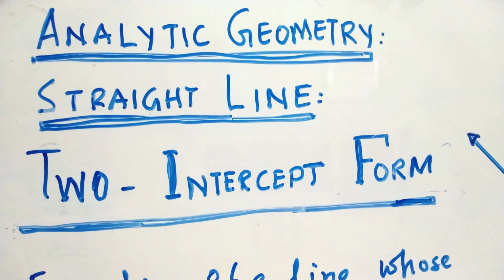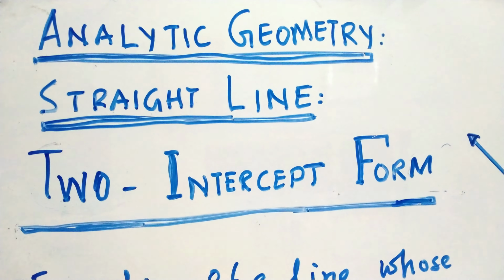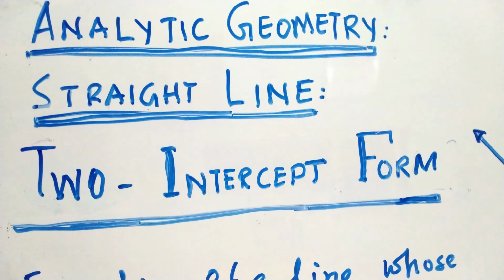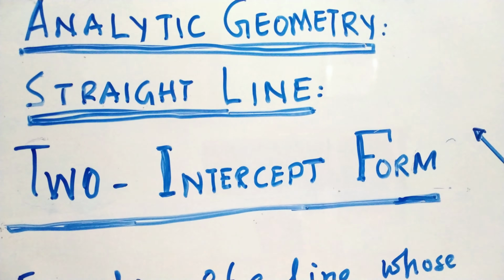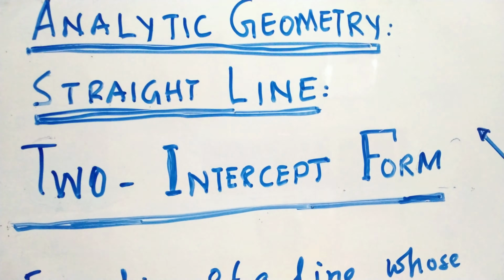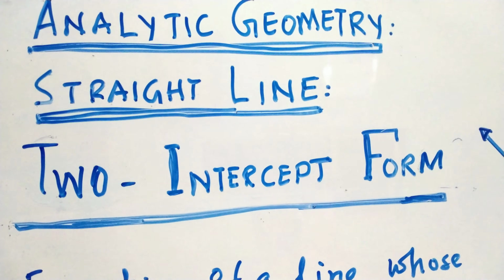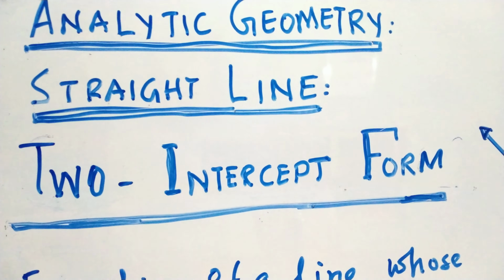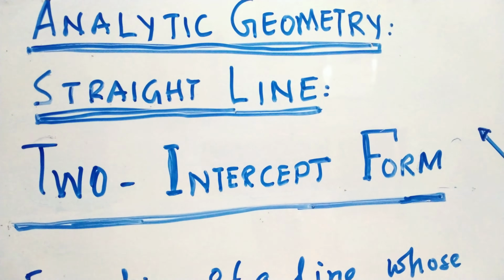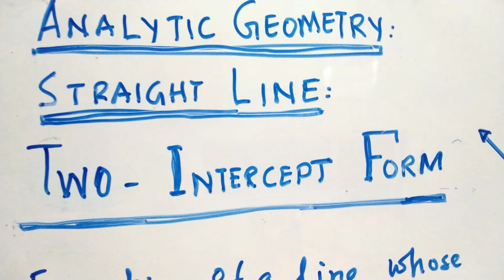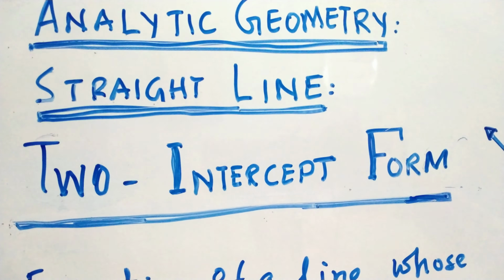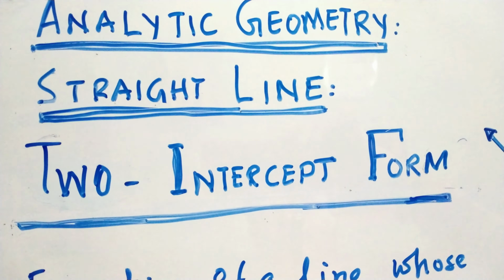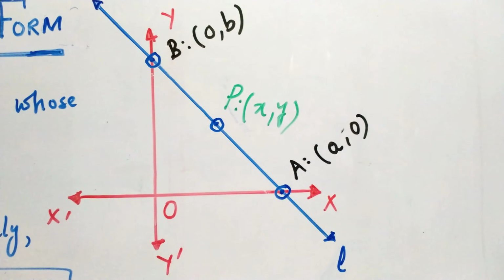While discussing the straight line in analytic geometry, we have discussed different forms of the straight line earlier. Now we have come to the two intercept form of the line. A straight line can intercept the x-axis or the y-axis, or both. So we can see further what we can do to prove the two intercept form.